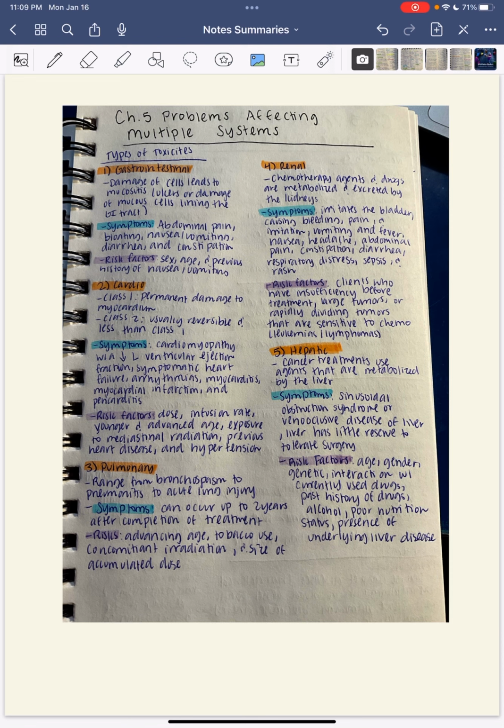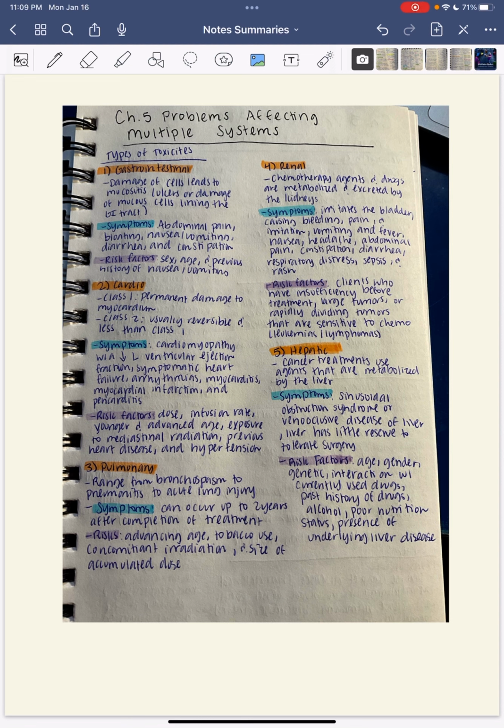So for gastrointestinal, these cause damage to cells inside the mucous lining of that GI system. Symptoms will include abdominal pain, bloating, nausea, vomiting, diarrhea, and constipation. Risk factors depend on your age, sex, and previous history of nausea or vomiting. For cardio, you have class 1 and class 2. So class 1 is permanent damage to that heart. Class 2, it can be reversed and is less serious.